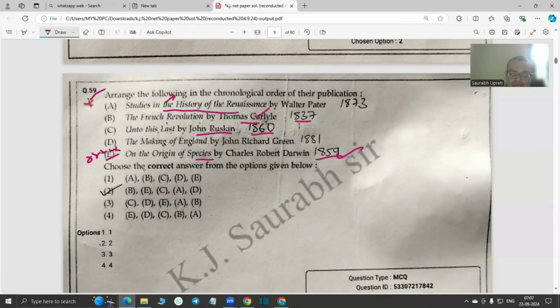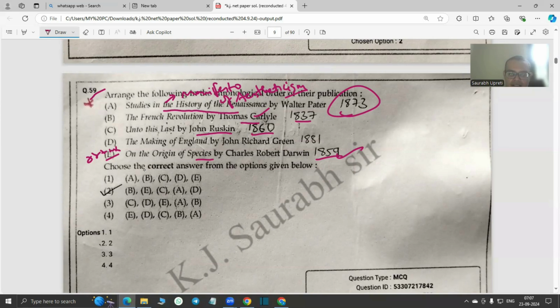Actually, this work is called the Manifesto of Aestheticism in England. So again, it's a very important work, guys. I would again say that you should make a detailed note of this work. And 1873 is the year. Walter Pater is known as the so-called founding father of aestheticism in England, especially Britain.